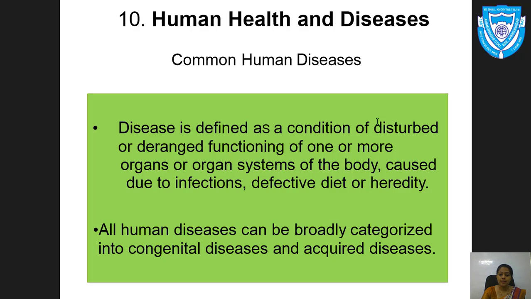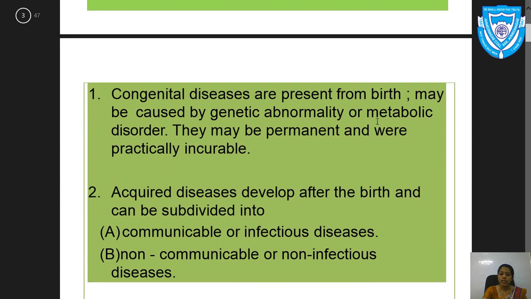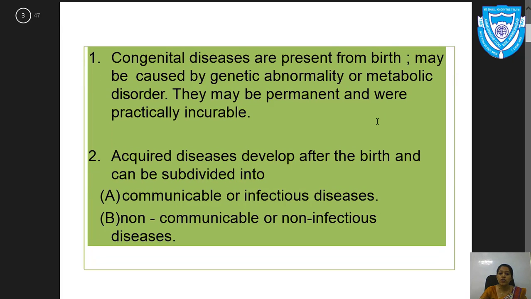All human diseases can be broadly categorized into two types, congenital disease and acquired disease. Let us start with the first, that is congenital disease. What are congenital diseases? They are present from birth. Here the phrase present from birth is important. They may be caused by genetic abnormality or metabolic disorder. They may be permanent and practically incurable.